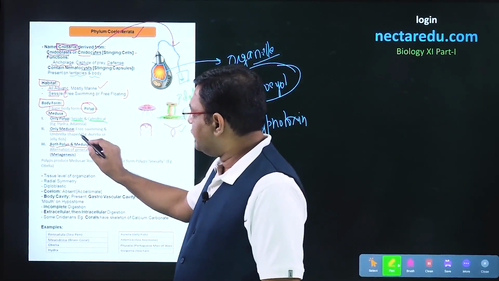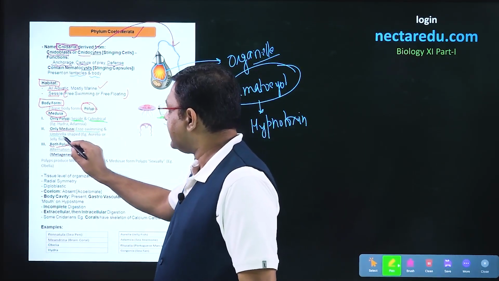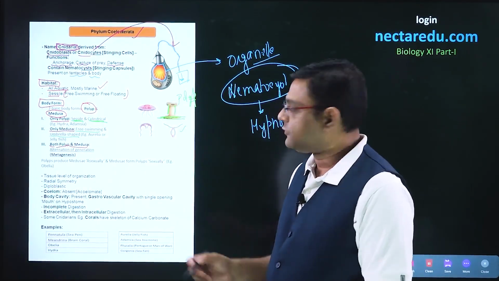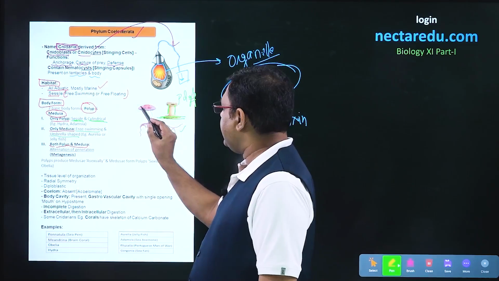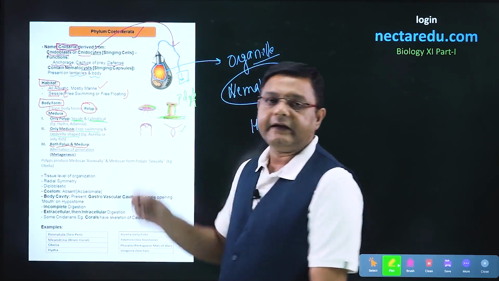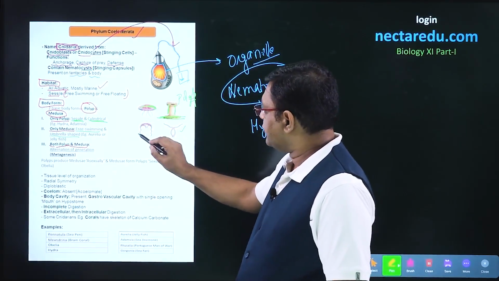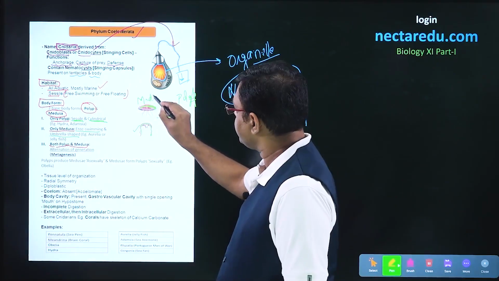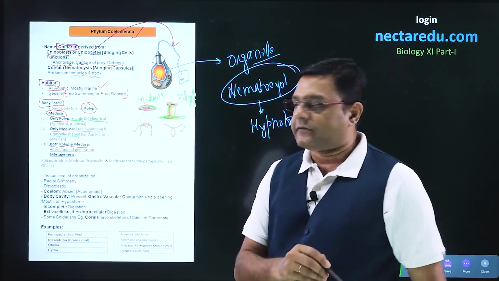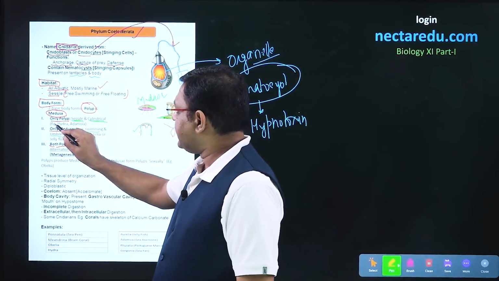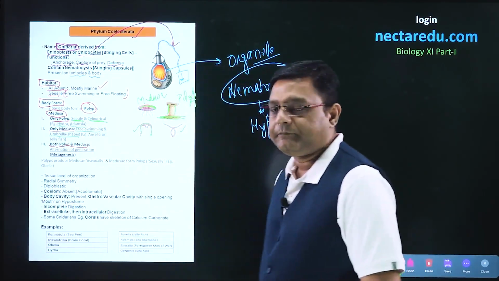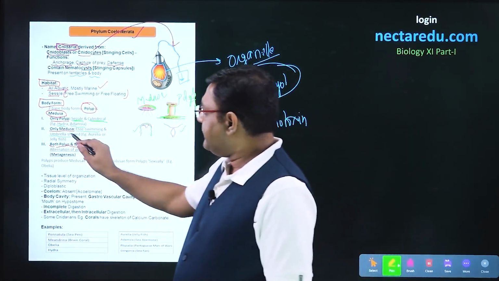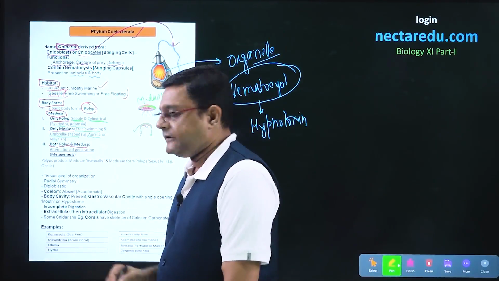In the case of medusa, it is free swimming and the shape is umbrella shaped. This is actually the jellyfish Aurelia which is shown here. We can see that its shape is like an umbrella and it can easily swim. It can also be represented by this umbrella form, that is medusa. Talking of examples, only polyp is present in the case of Hydra and Adamsia. This is Adamsia, the sea anemone, being shown here. An example of only medusa is Aurelia, the jellyfish.